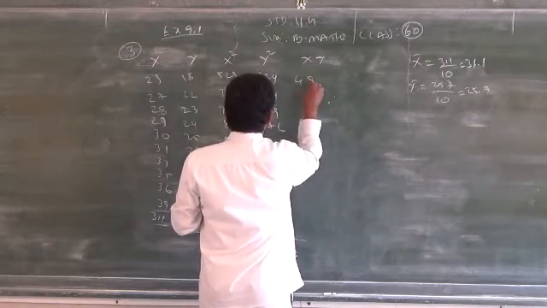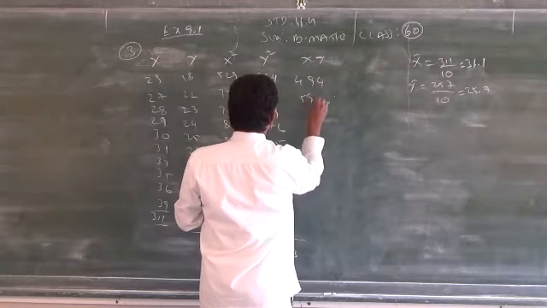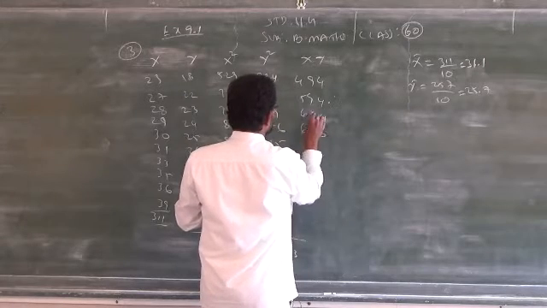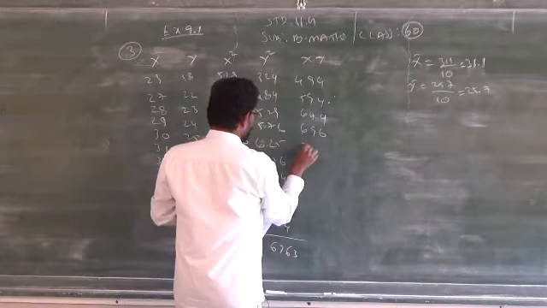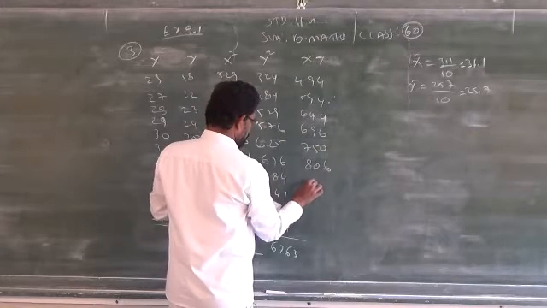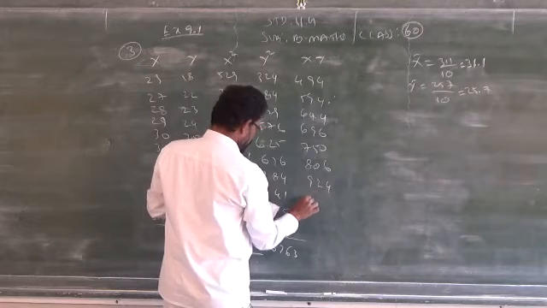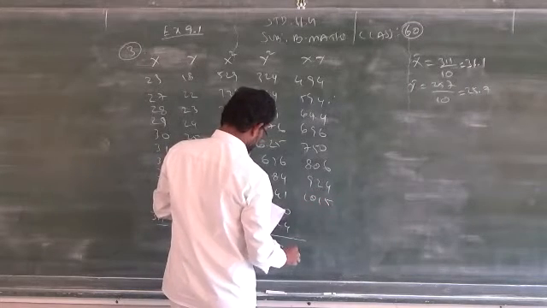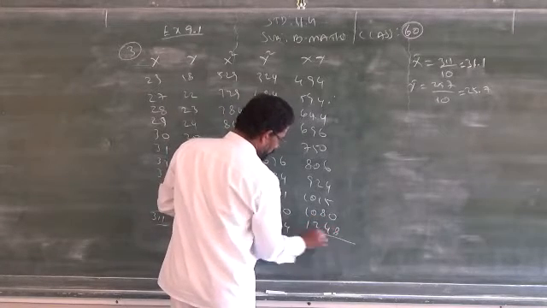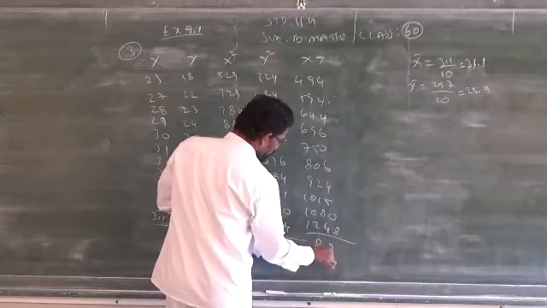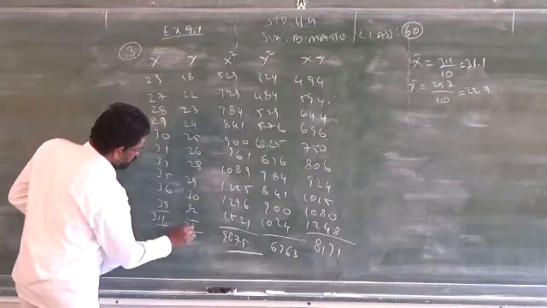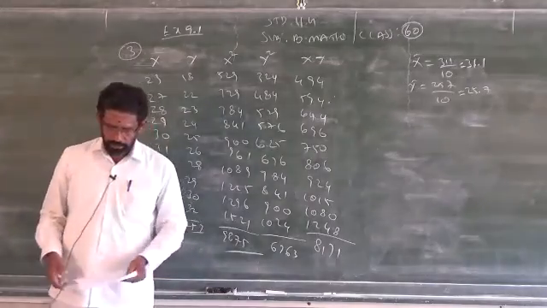So 494, 594, 644, 696, 750, 806, 924, 1015, 1080, 1248. This total is 8171. So now I know all the totals. Clear? This is how much? 257. So what is the formula for the third one?